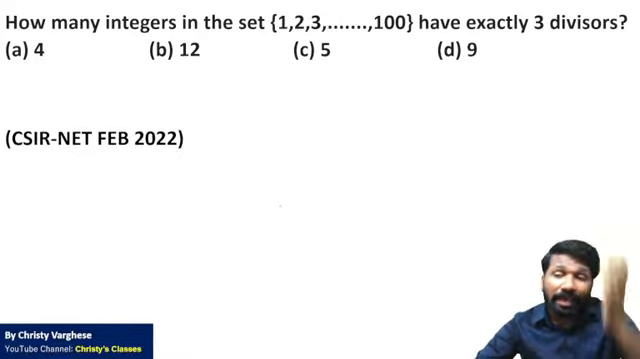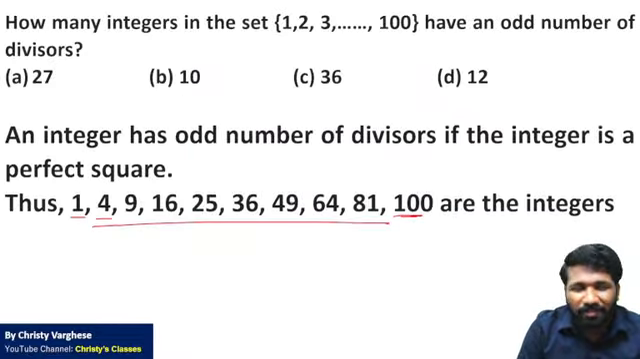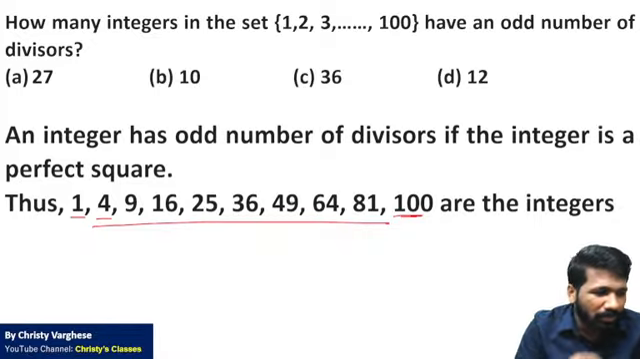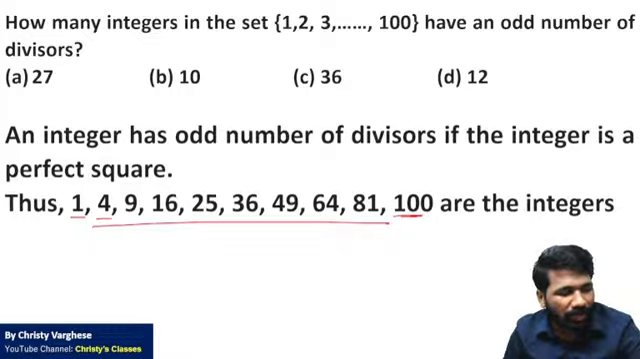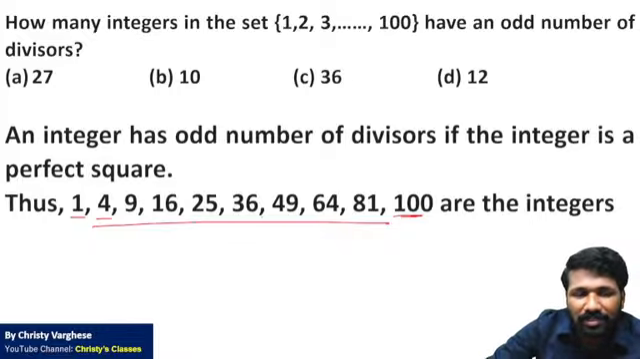How many integers have exactly 3 divisors? For odd divisors, it should be a perfect square. So from this list only we need to now filter, because 3 is an odd number. So 3 divisors means it should be odd divisor only. So how many of them have 3 divisors?